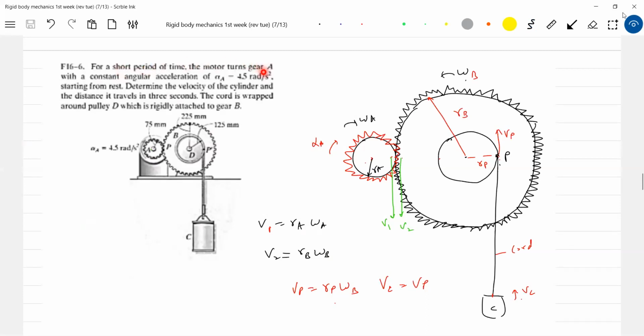For a short period of time, the motor turns gear A with constant angular acceleration, alpha A equal to 4.5 radian per second square, starting from rest. Determine the velocity of cylinder and the distance it travels in 3 seconds. Cylinder, this is the cylinder, cylinder C. The cord is wrapped around the pulley D, which is rigidly attached to the gear B.